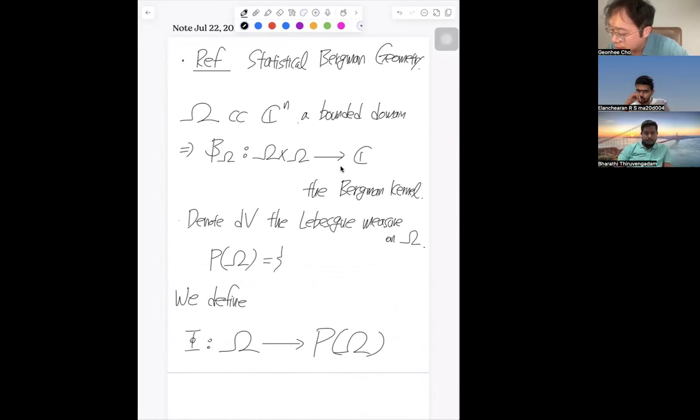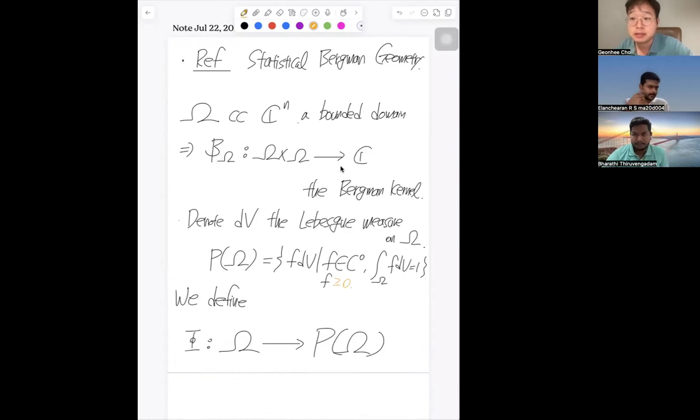This means we have a density f, which is in general just a C0 function, and the integral of this equals 1. Here is a little bit subtle: when we talk about the probability density function, in the classical sense we require it to be positive, but coming from the Radon-Nikodym theorem, we require this to be just non-negative. So it could be 0, it's possible, for example up to measure 0, so we allow 0, but it cannot be negative.